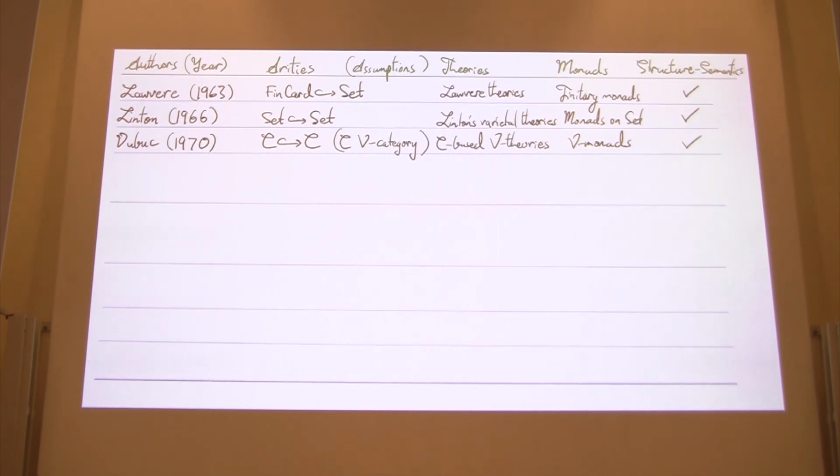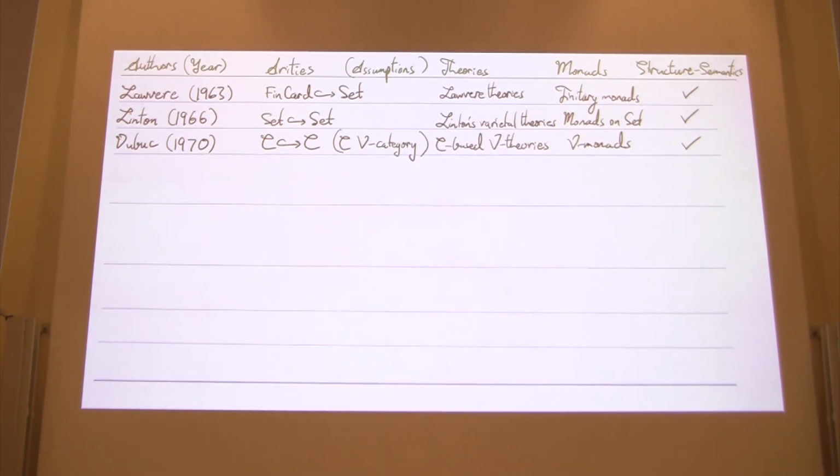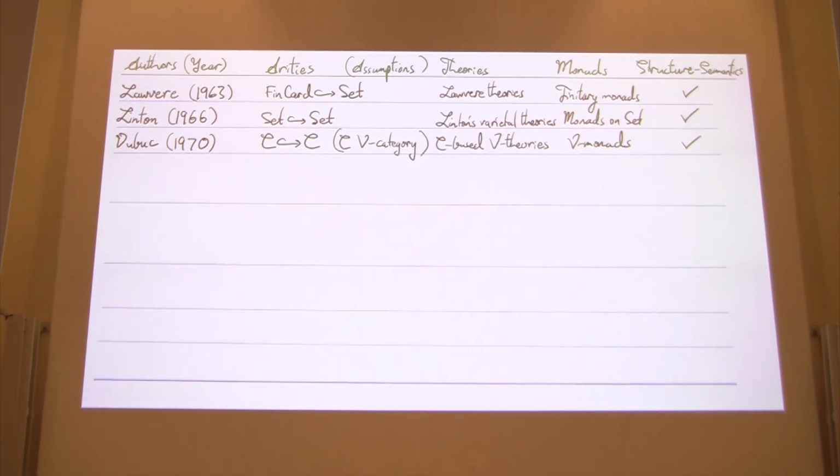And Dubuc, in 1970, generalized this to the enriched setting. He principally concentrated on the case of monads and theories based on the V-category V itself, but he also briefly treated a generalization of this to an arbitrary V-category C, and defined a notion of C-based V-enriched theory. And these are equivalently described as arbitrary V-monads on C. And there the arities are arbitrary objects of C, so we see the subcategory being the entire V-category C.